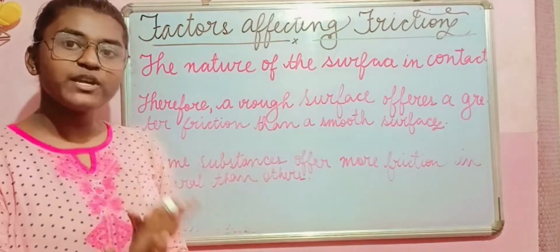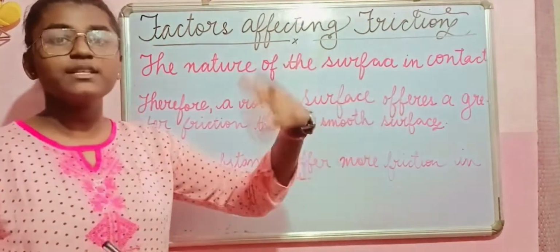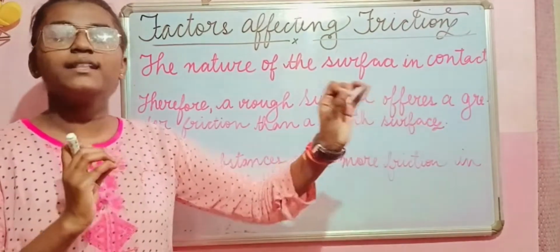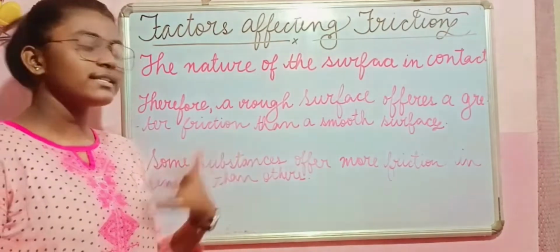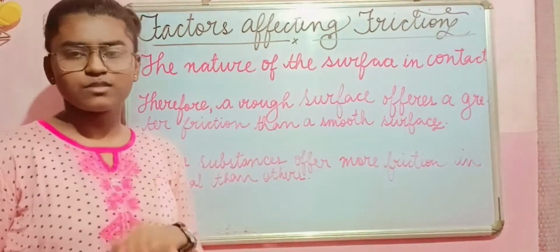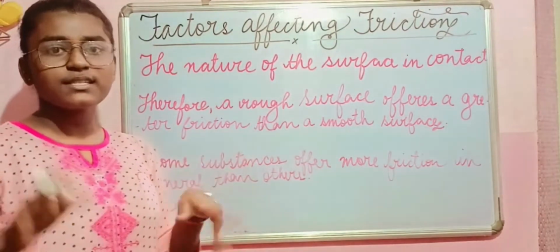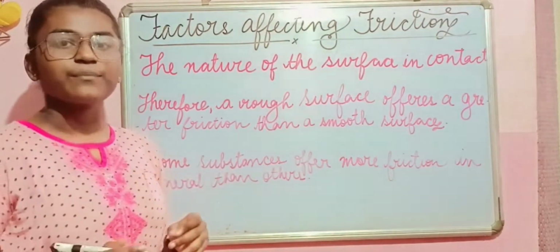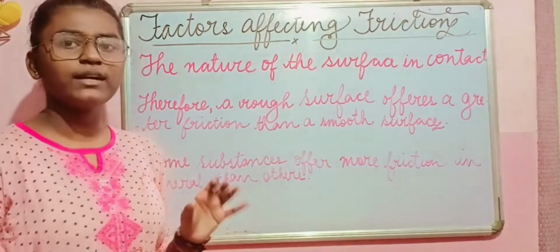When an object moves on a smooth surface, it travels some distance more than on a rough one, and then stops at a point. To know how this happens, we can take a small activity. It's very small. You can do it at your home, and you can just see my video and imagine it. Okay.